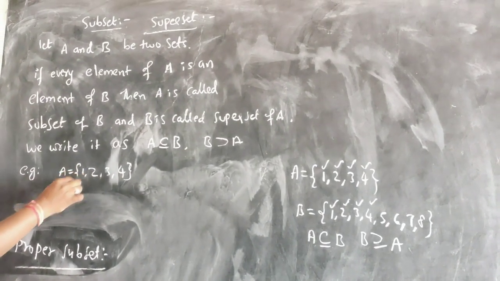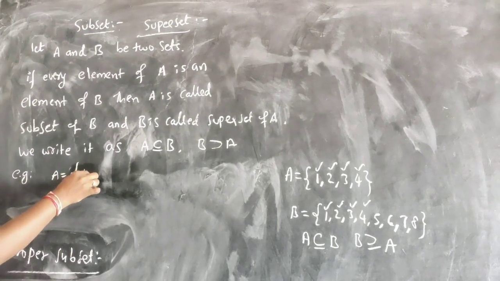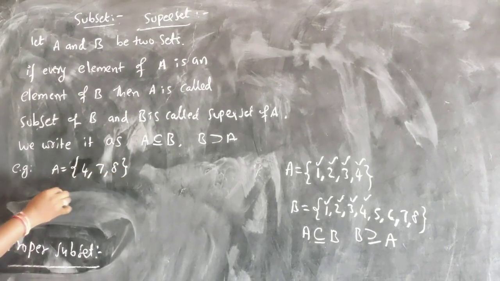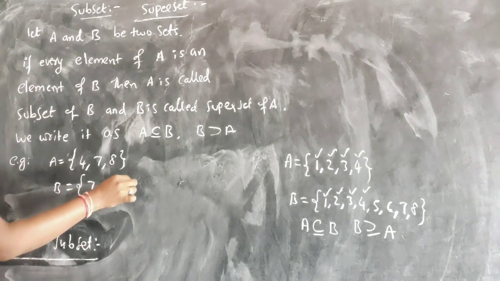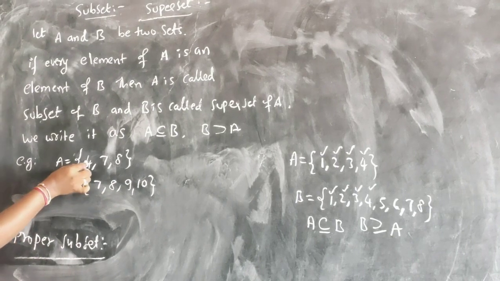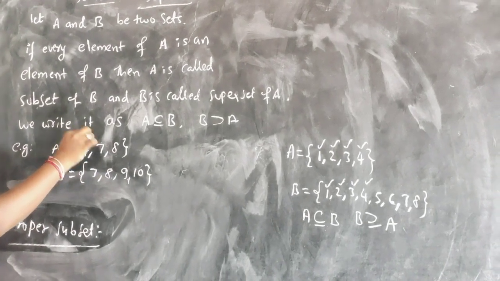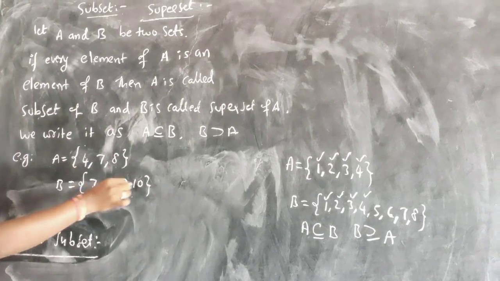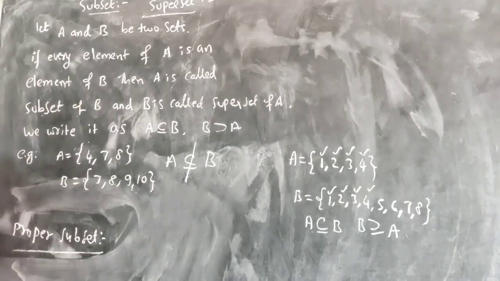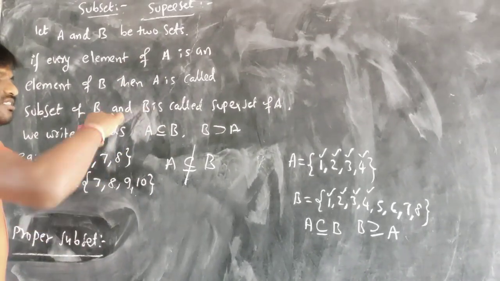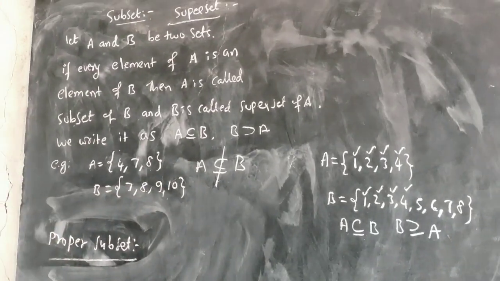Now suppose A is equal to {4, 7, 8} and B is equal to {7, 8, 9, 10}. See that the elements 7 and 8 of A are there, but 4 is not a part of B. Then I can say A is not a subset of B.